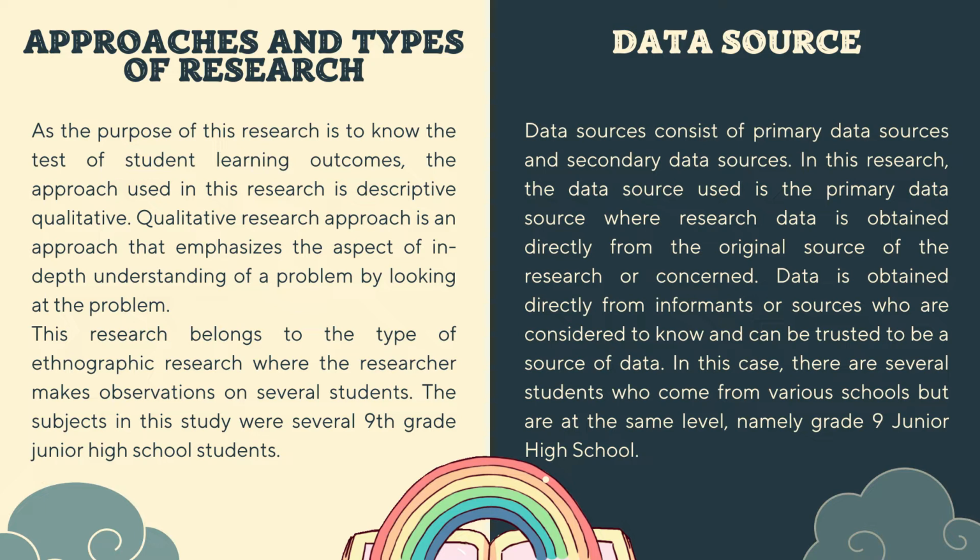In this research, the data source used is the primary data source, where research data is obtained directly from the original source of the research or concerned. Data is obtained directly from informants or sources who are considered to know and can be chosen to be a source of data. In this case, there are several students who come from various schools but are the same level, namely grade 9 junior high school.